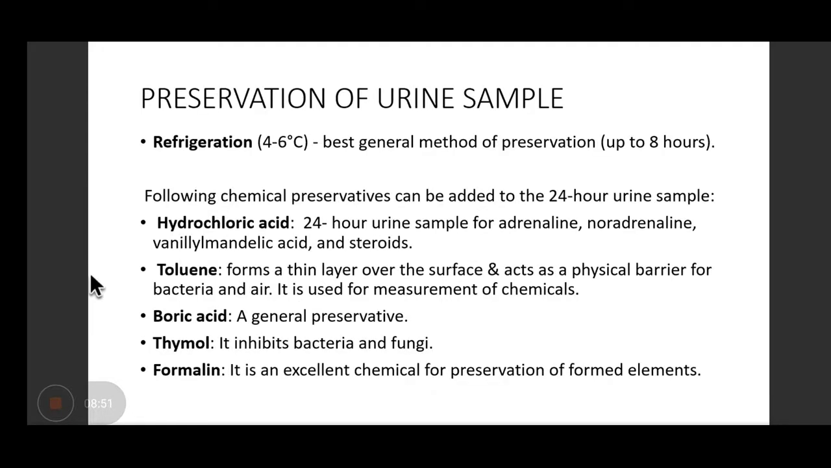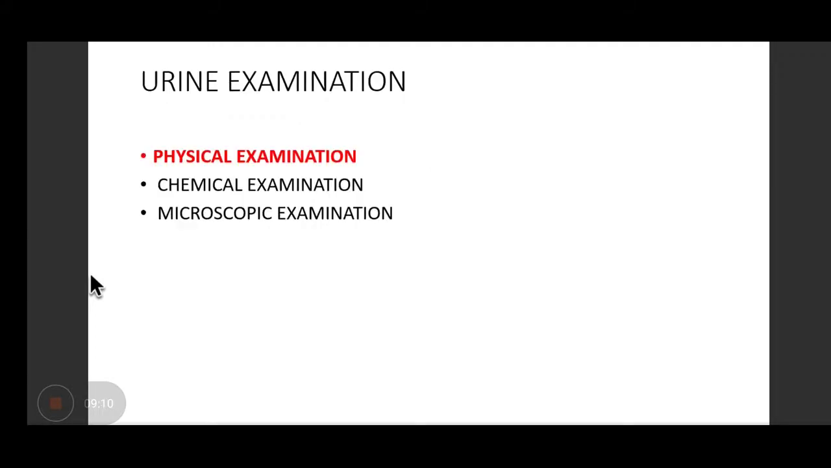So how do you preserve the urine sample? The usual method that is used in most of the laboratories is refrigeration at a temperature of 4 to 6 degrees Celsius. Then you can add several chemical preservatives like hydrochloric acid, toluene, boric acid, thymol, and formalin. Now coming on to the urine examination.